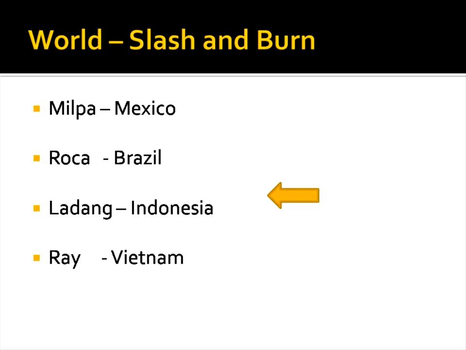This ends shifting cultivation or slash and burn agriculture.